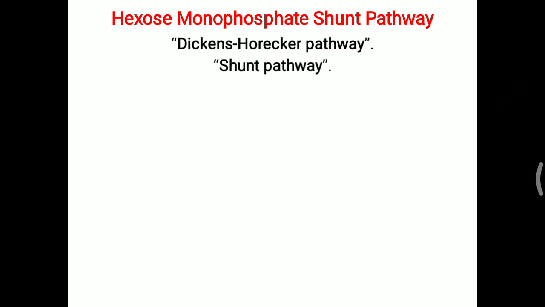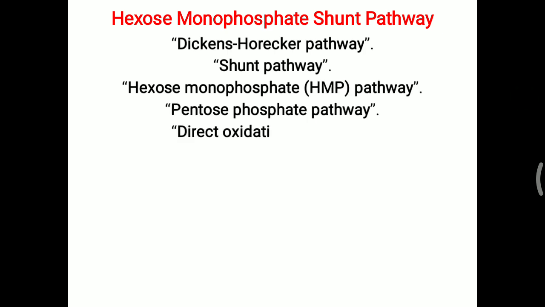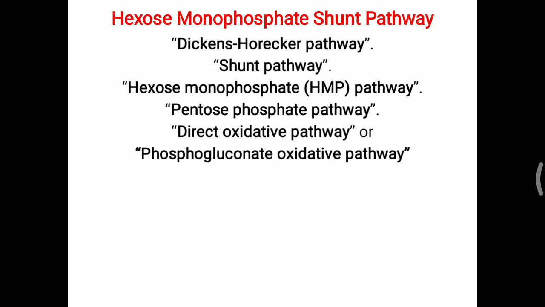For the shunt pathway, another name is hexose monophosphate pathway, another name is pentose phosphate pathway, direct oxidative pathway, or phosphogluconate oxidative pathway. These are all the other names of the HMP shunt pathway that you have to remember. Sometimes an alternative name can be asked in an MCQ or in the Viva.